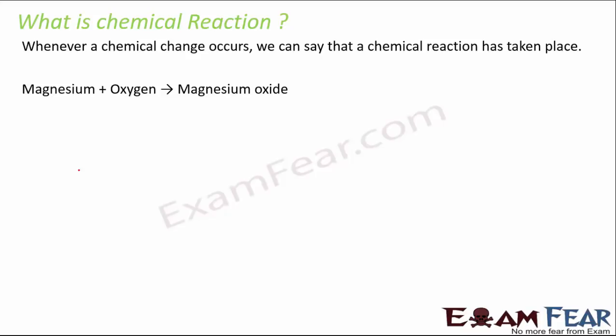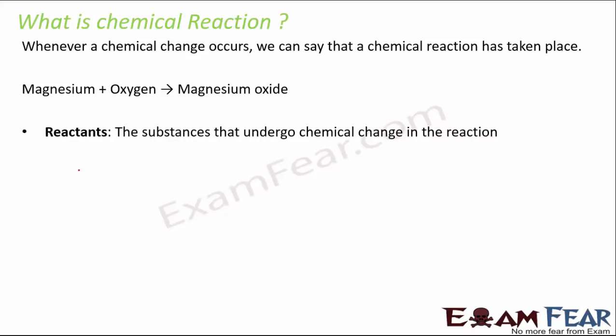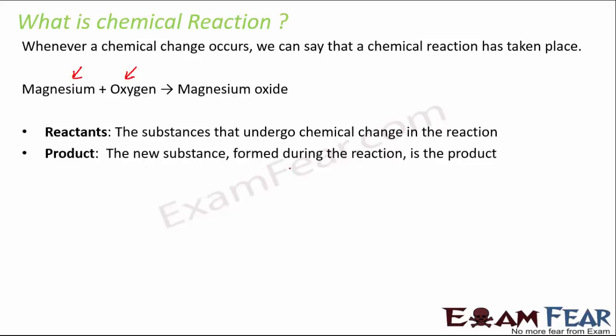That is, magnesium combines with oxygen to form magnesium oxide. In this reaction, the substances that undergo the change are called reactants. Here magnesium and oxygen are the reactants, whereas the new substance that is formed during the reaction is the product. So magnesium oxide is the product in this case.